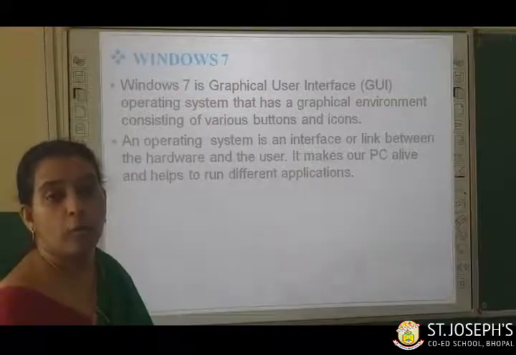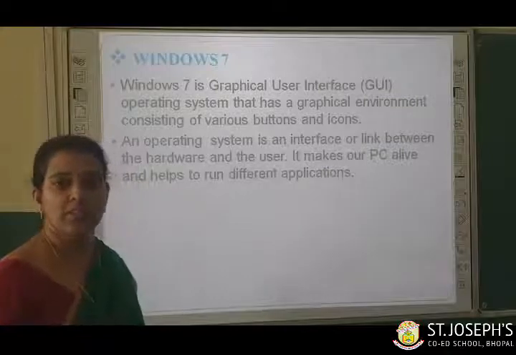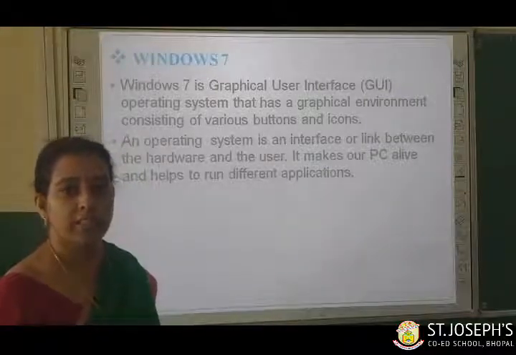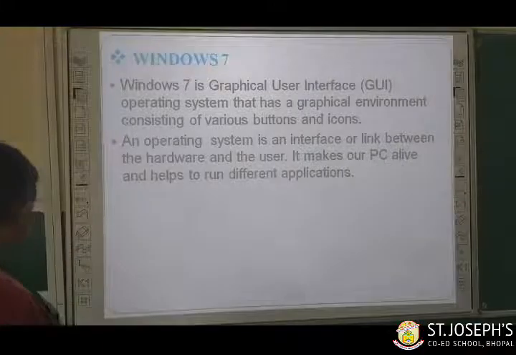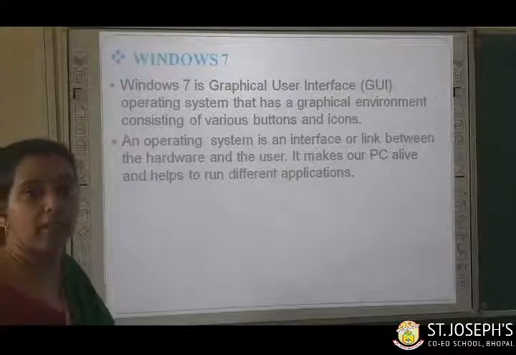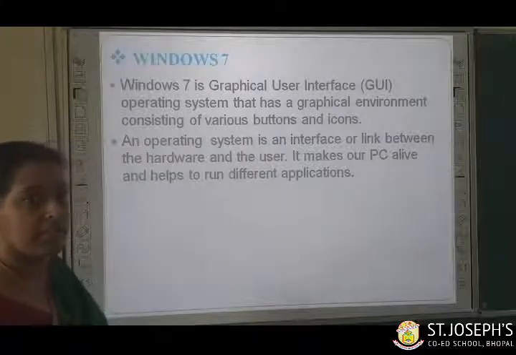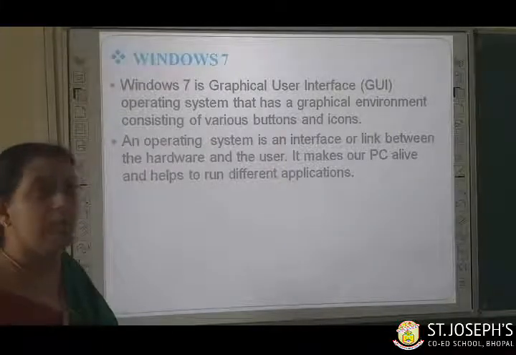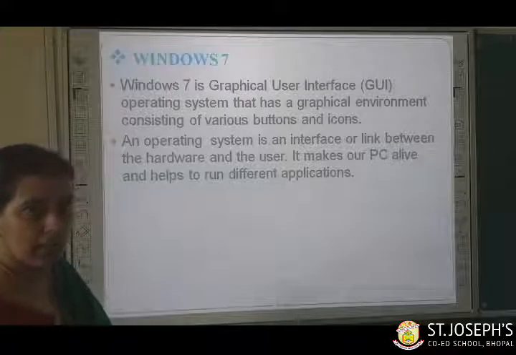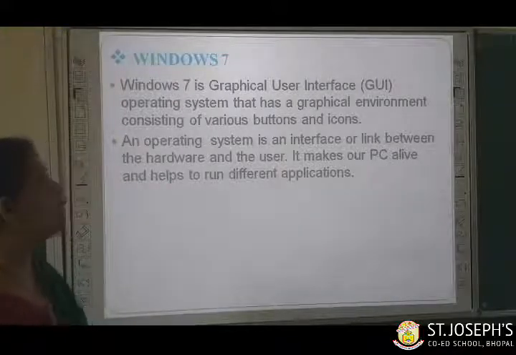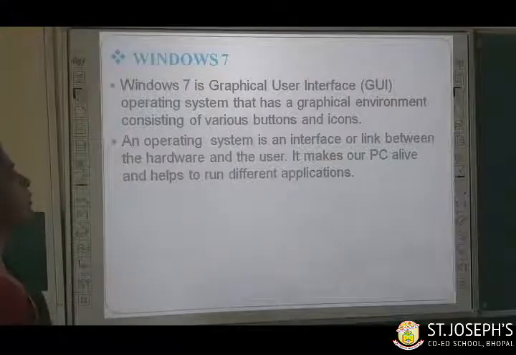Before the operating system, I would like to know what is Windows 7. What is Windows? Windows is an operating system. Windows 7 is one of the versions of the operating system. We are going to work on the Windows 7 operating system. Operating systems have many versions like Windows 95, Windows 7, Windows 8, and so on. Now let us see Windows 7.